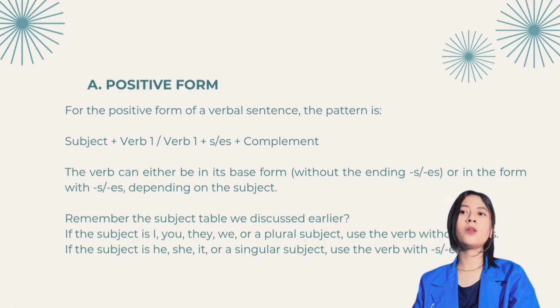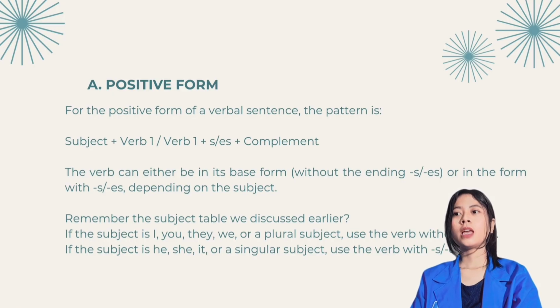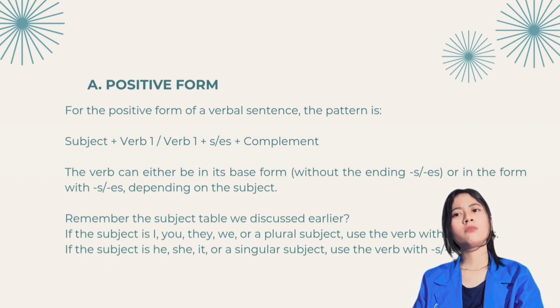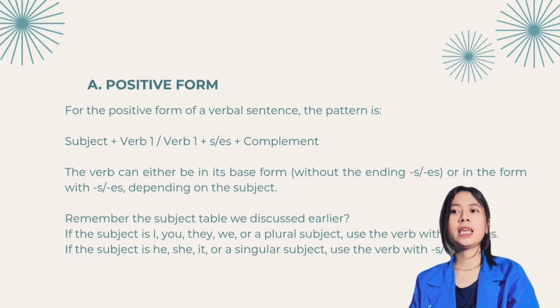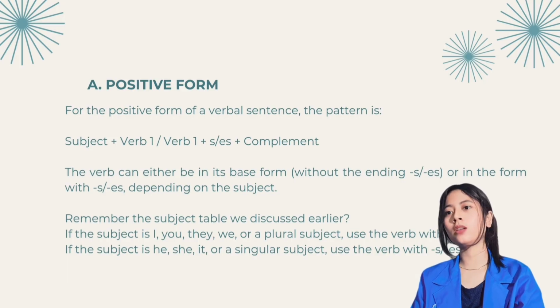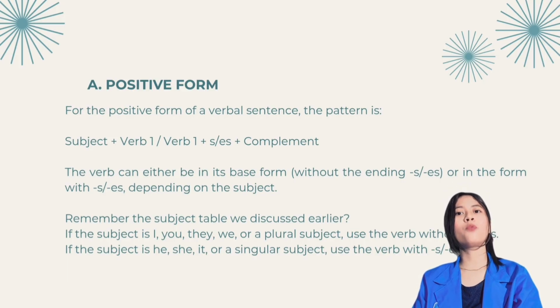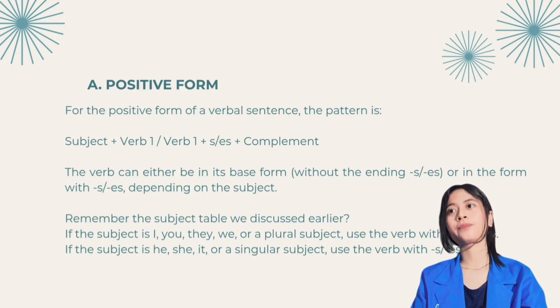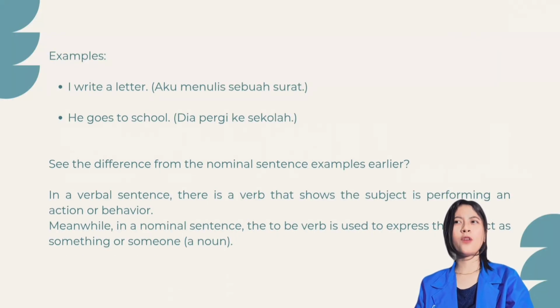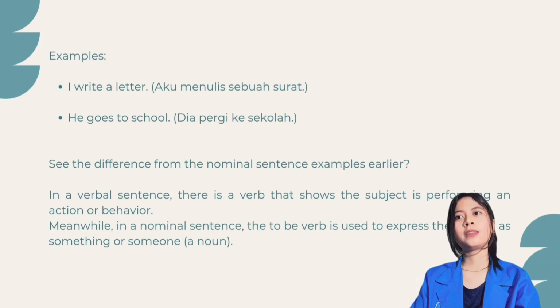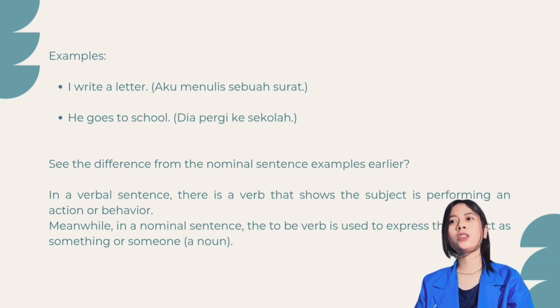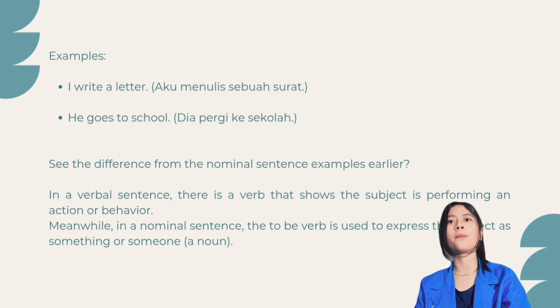Remember the subject table we included earlier. If the subject is I, you, they, we, or a plural subject, use the verb without s or es. If the subject is he, she, it, or a singular subject, use the verb with s or es. Examples: I read a letter. Aku membaca sebuah surat. He goes to school. Dia pergi ke sekolah.